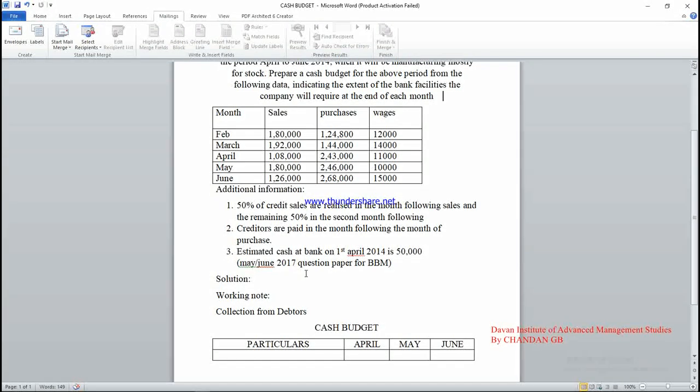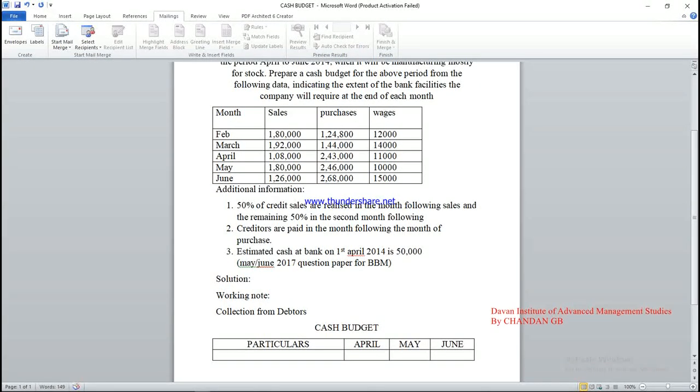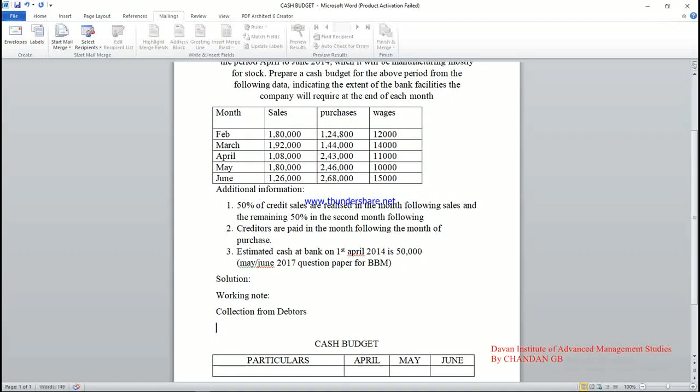First, you have to find out the working note of collection from debtors. They said that 50% of credit sales are collected in the following month and the remaining 50% in the second month following. So working note number 1, you are preparing from April to June.